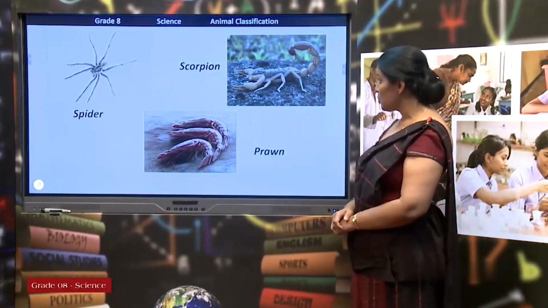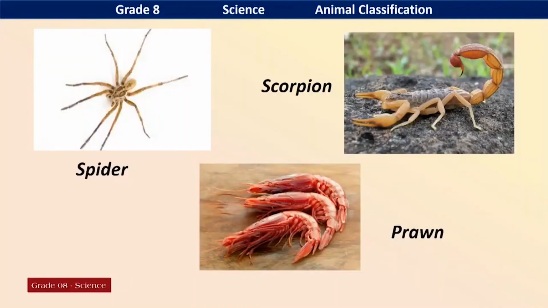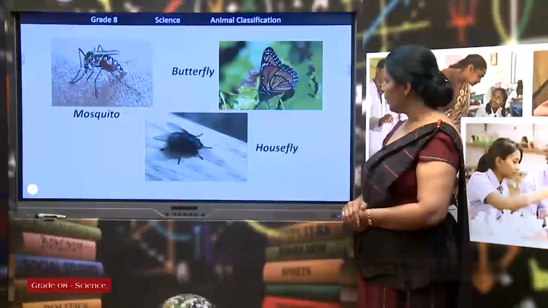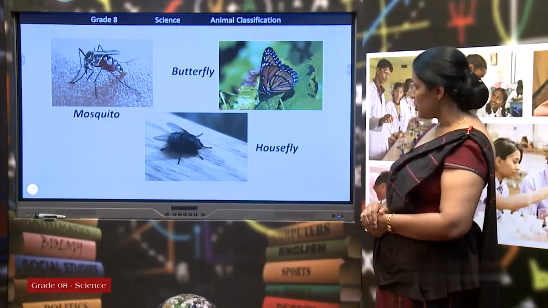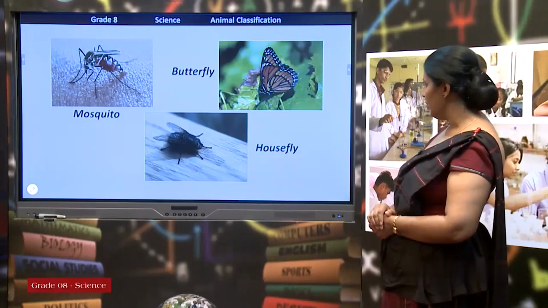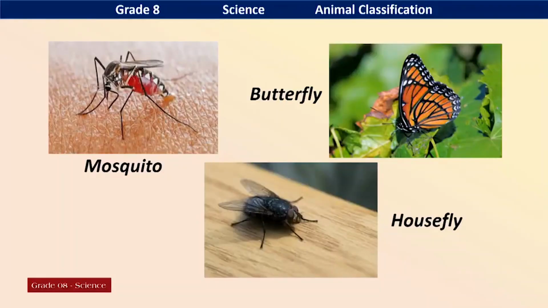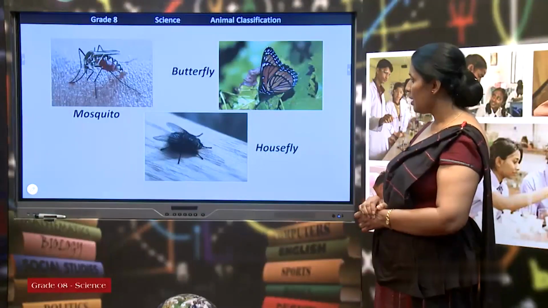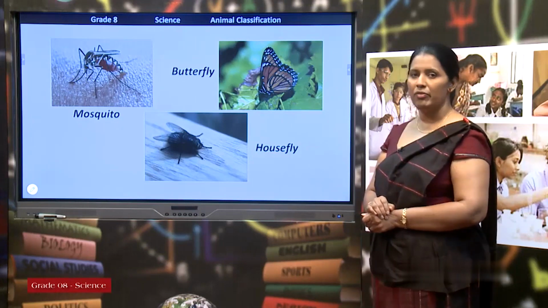Spider, scorpion. They are very common in your house, sometimes in your home garden. Prawns are another common arthropod in the sea. Mosquito, butterfly, housefly. They are arthropods and they are insects. All the insects come under the group of arthropods.